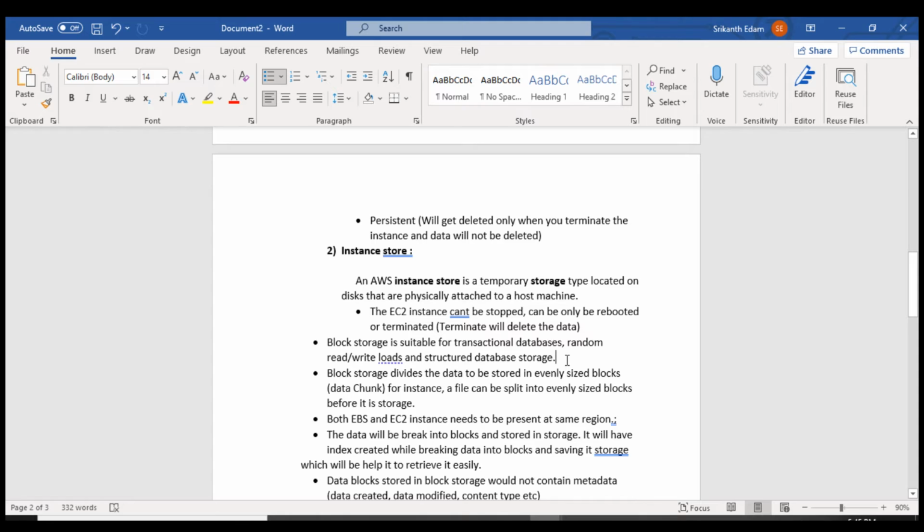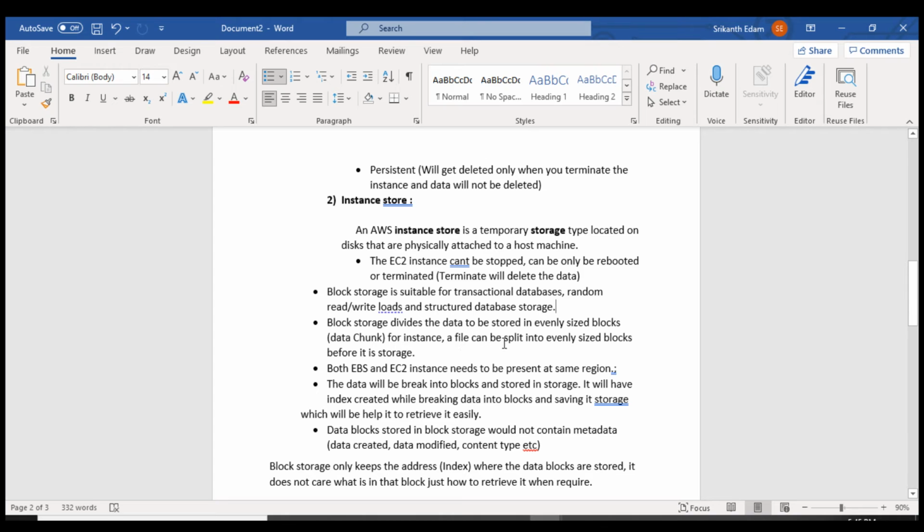Block storage is suitable for transactional databases, random read write loads, and structured database storage. What it is saying is that block level storage is suitable for database types like Hadoop, NoSQL, and relational databases. It will help us to read and write on the EBS volume easily. It will be fast. Block storage divides the data to be stored into evenly sized blocks.